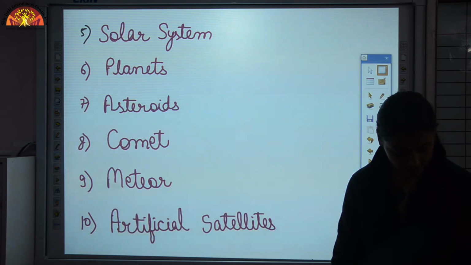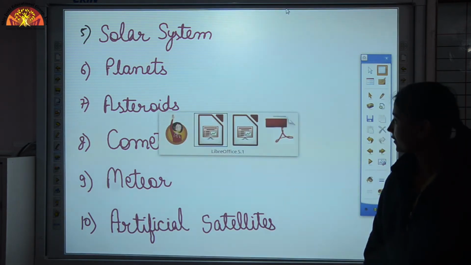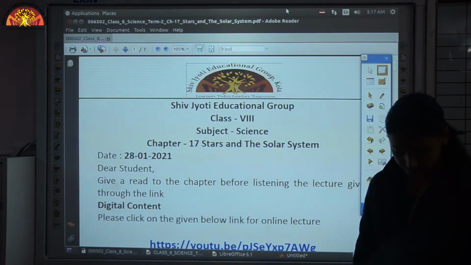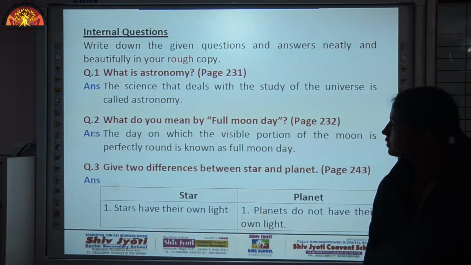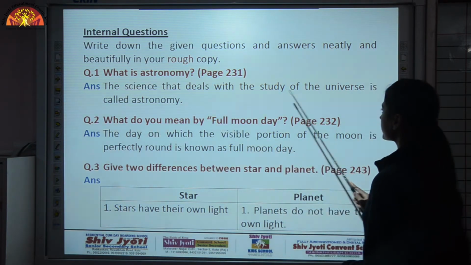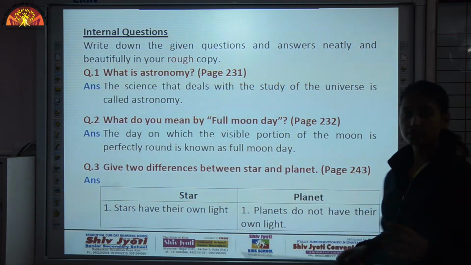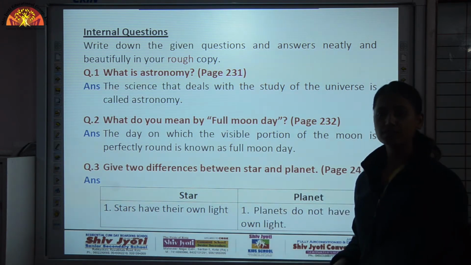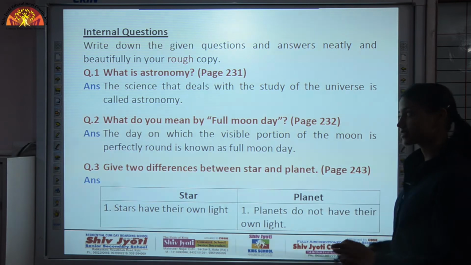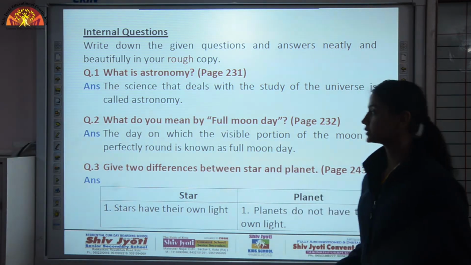And which is the first satellite launched by India? That is Aryabhat. Now let's discuss the copywork of this chapter. What is astronomy? The science that deals with the study of the universe is called astronomy. The science which deals with all the celestial objects like moon, star, planet, that science is known as astronomy, and the scientists are known as astronomers.